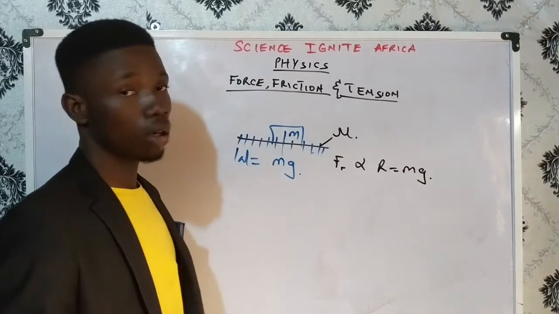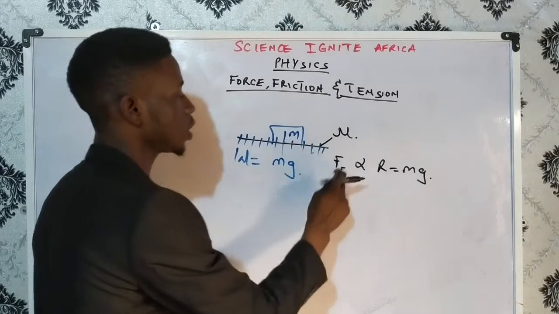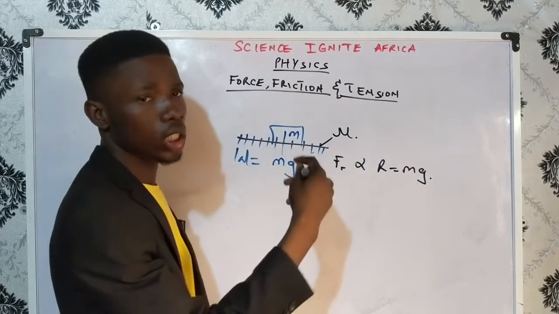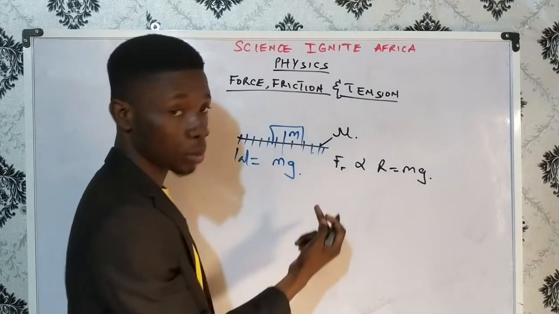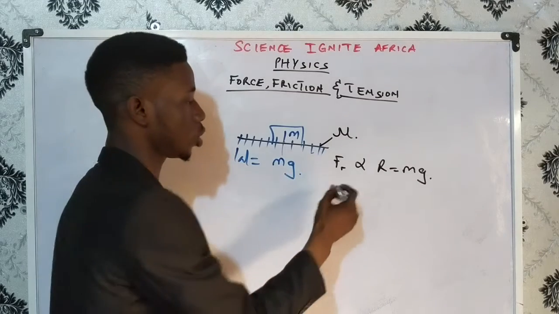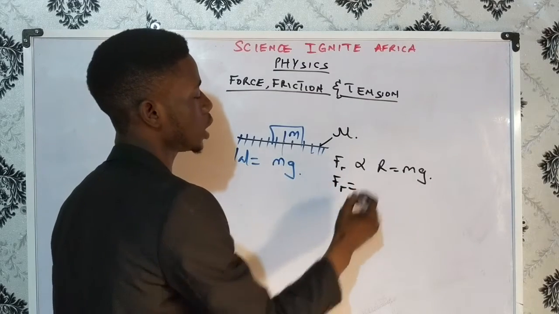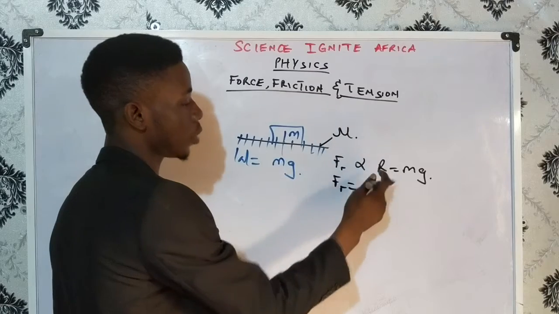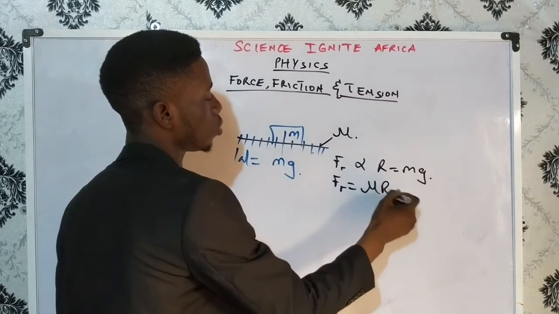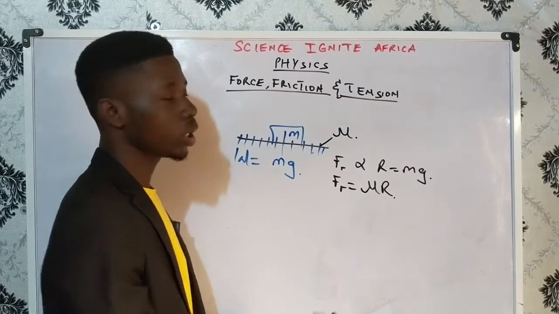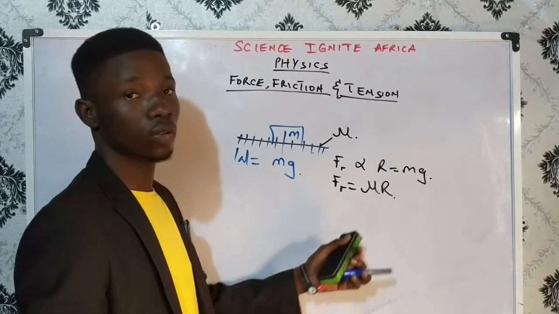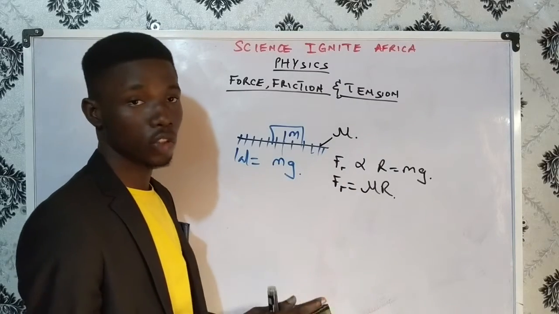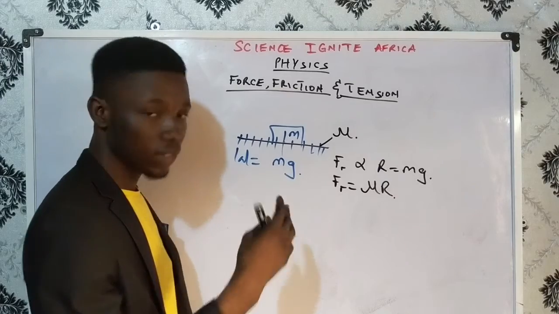Now, this is one of the laws of solid friction. If frictional force is directly proportional to R, and we want to make it an equation, then we introduce a constant. This constant that we introduce is mu. So frictional force F equals mu R, and like I've said, this mu is the coefficient of friction. Now, we can have two forms of friction: static friction and dynamic friction.